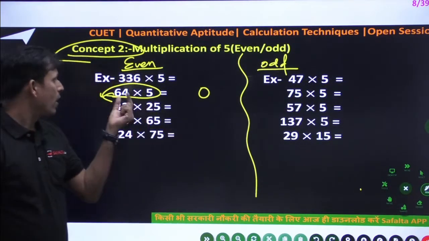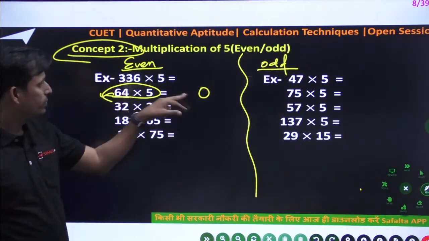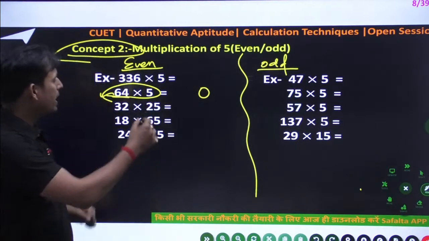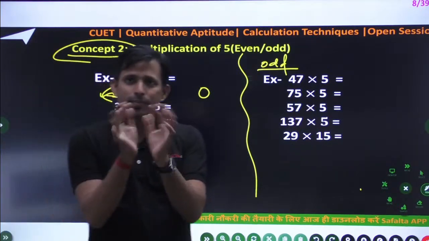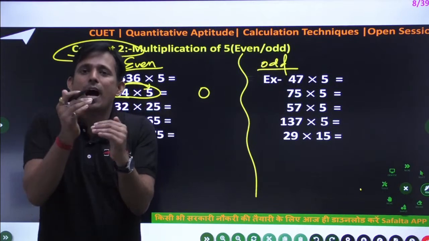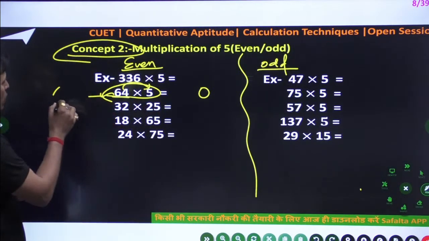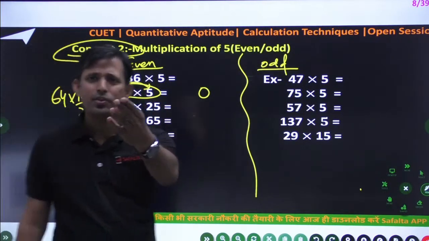Okay. So now 64 times 5, suppose I am going to solve this. Okay, so any number ending with 5 gives 0 at the end, correct. Now second thing, 64 into 5, suppose you have to multiply 64 into 5. Just think of the half of 64, meaning just take half of 64. Why half of 64? Because we can also write 64 into 10 by 2. Yes, why not? 5 is 10 by 2.